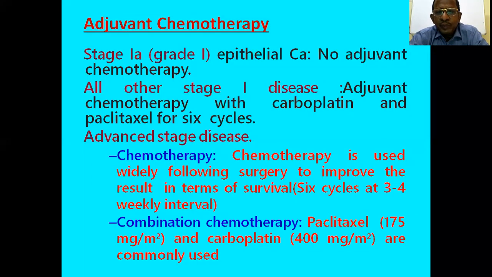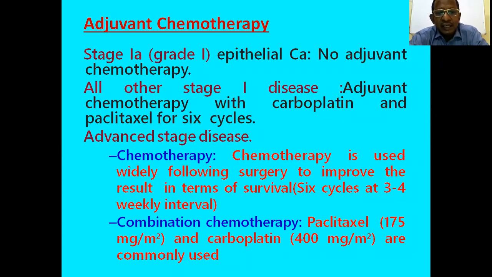So chemotherapy is used mainly following surgery to improve the survival. Usually 6 cycles are given at 3 to 4 weekly intervals. And usually combination chemotherapy is given, and combination chemotherapy is better than single agent chemotherapy.